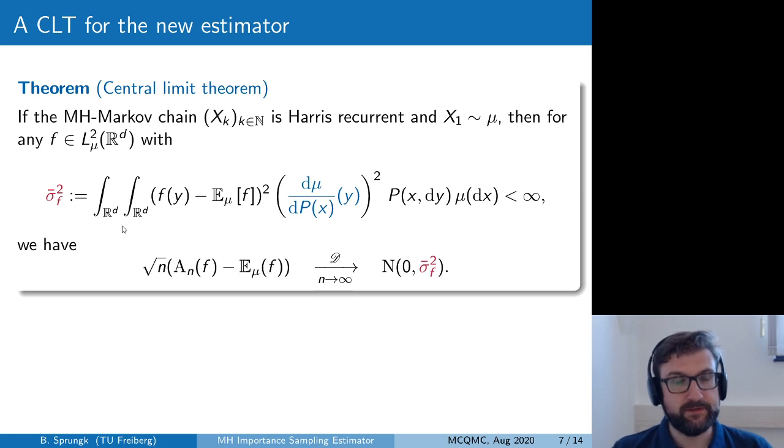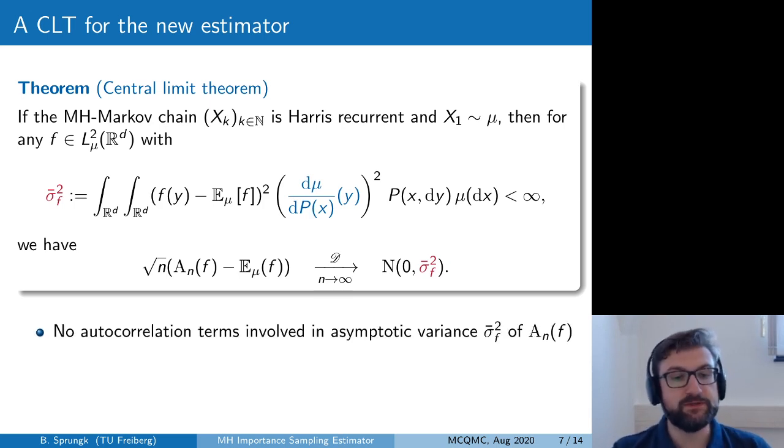Here we have an explicit expression given by this double integral, so we integrate with respect to y using the proposal kernel, and then we also integrate with respect to the states x with respect to the target probability distribution mu, and inside we have the squared deviation of f from its expectation evaluated at y, as well as the square of the now normalized weight function for this importance sampling estimator.